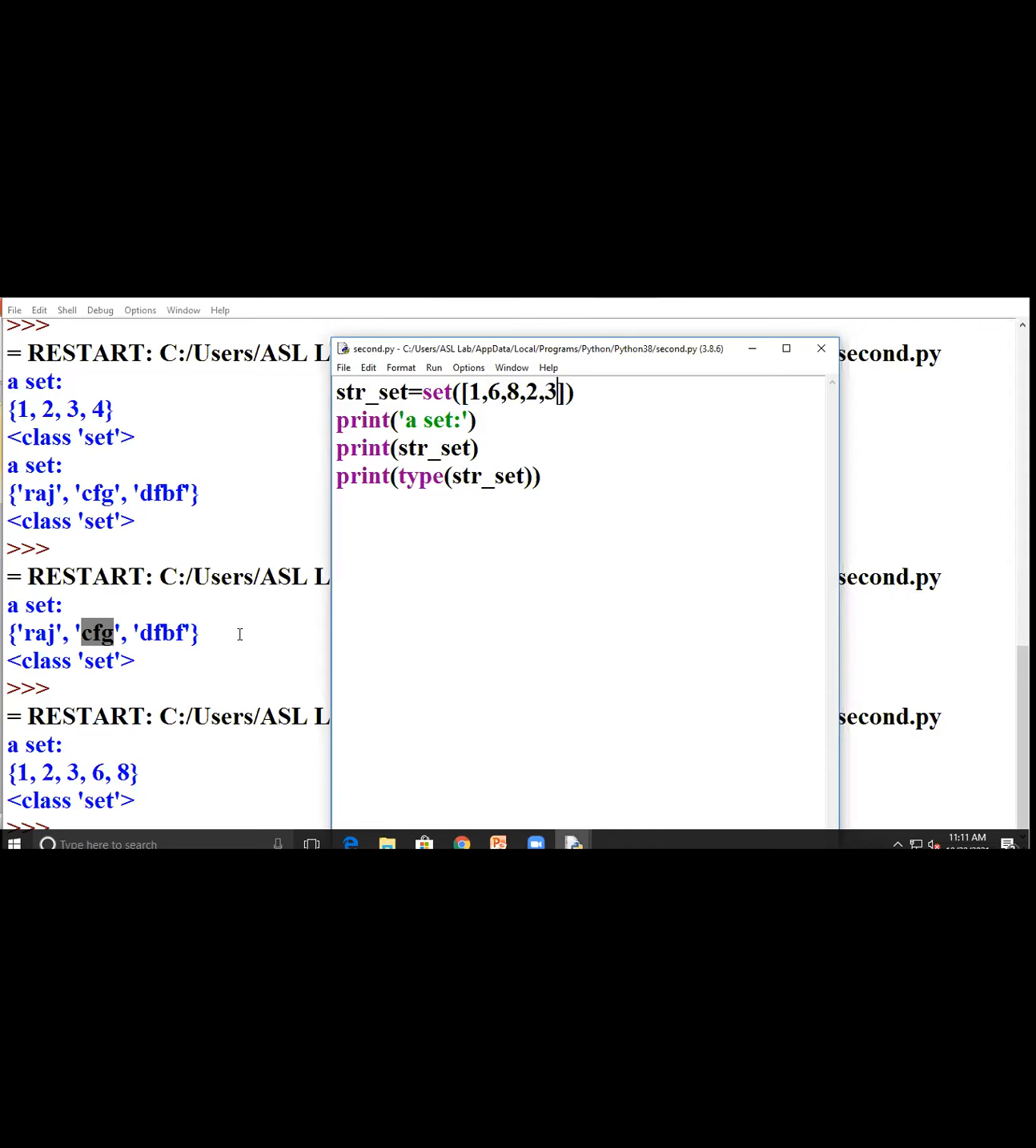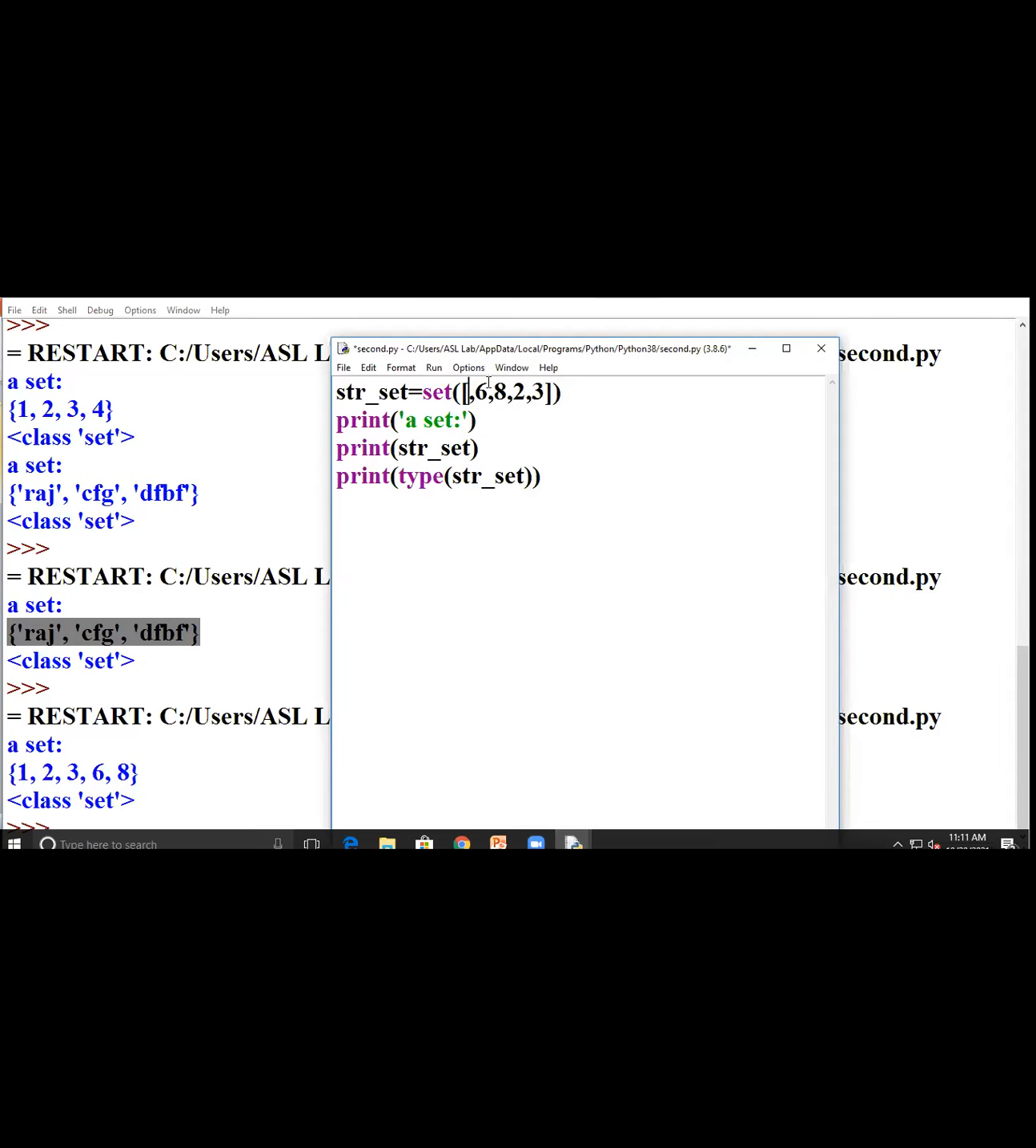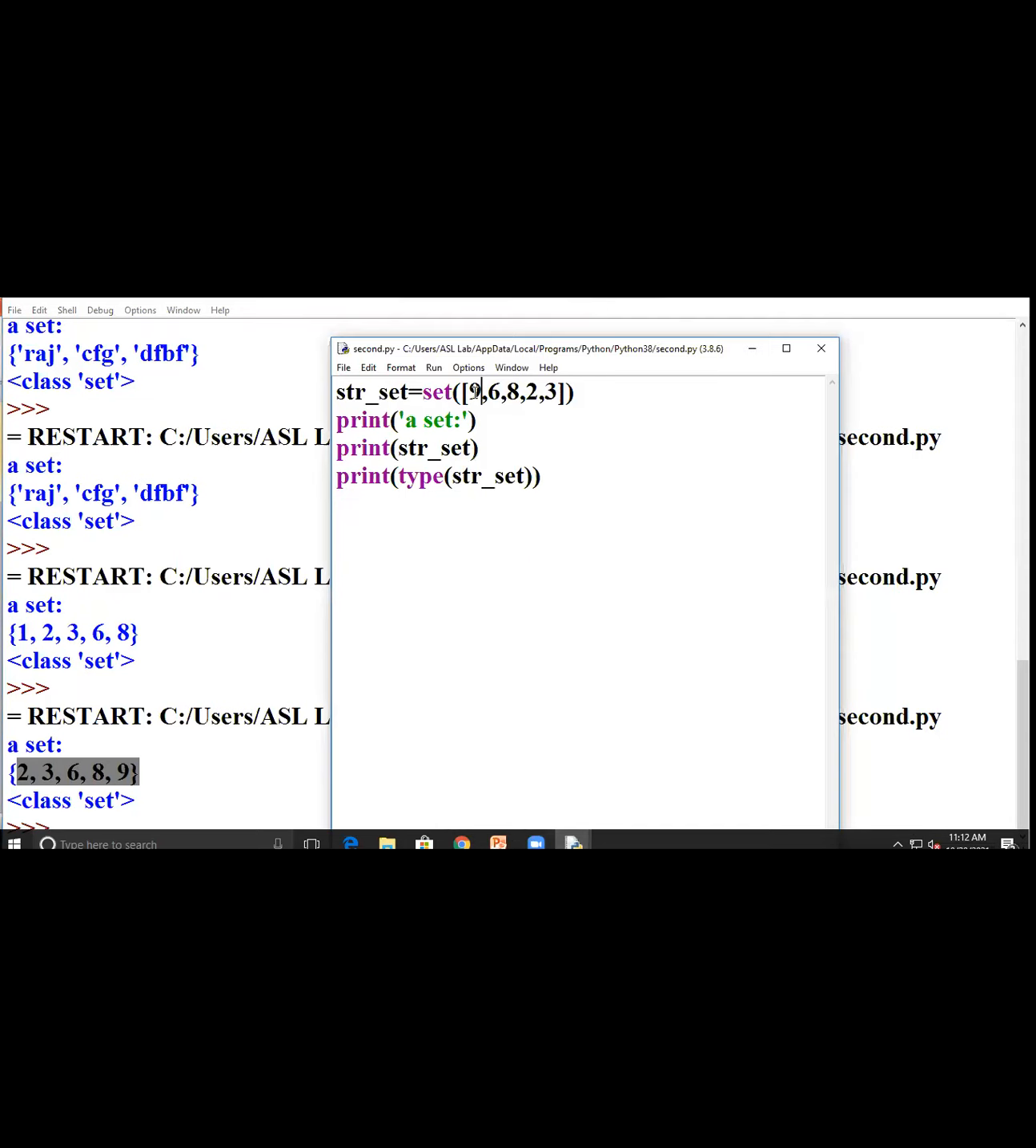Same in your name also. The first name will be the same. It will not change the first letter. Suppose here I write 9 in my program right now. Now we will see the sequence, but in alphabetical order it will take the first name as it is in your program.